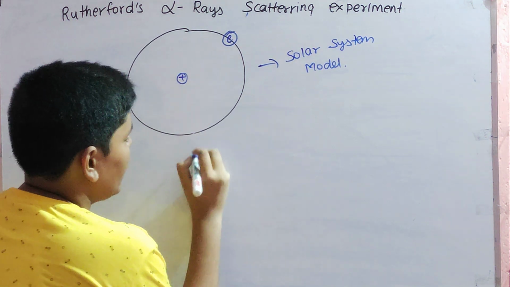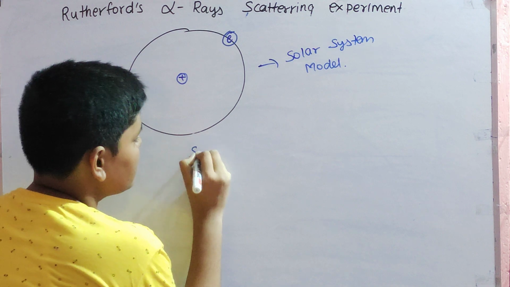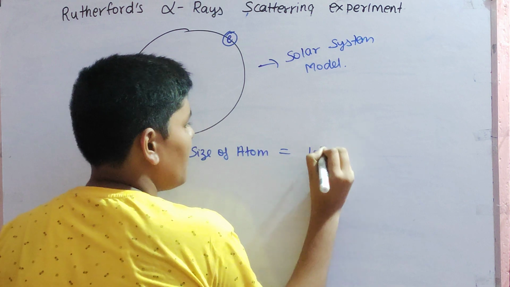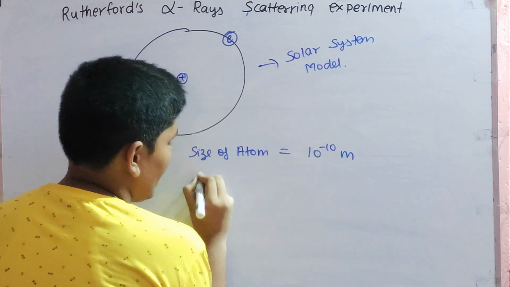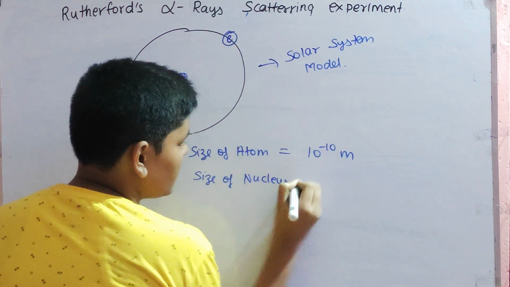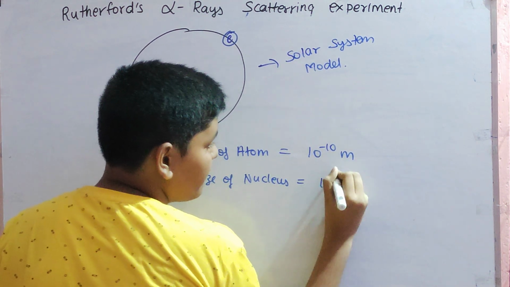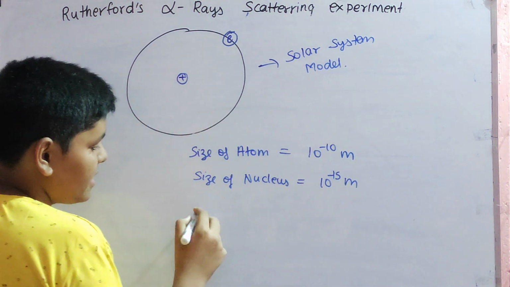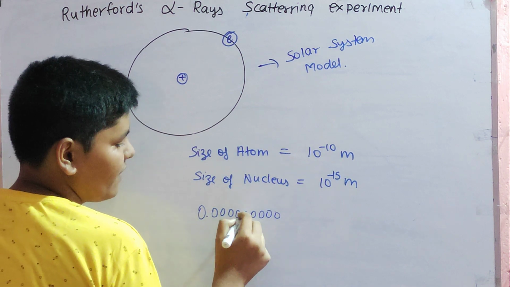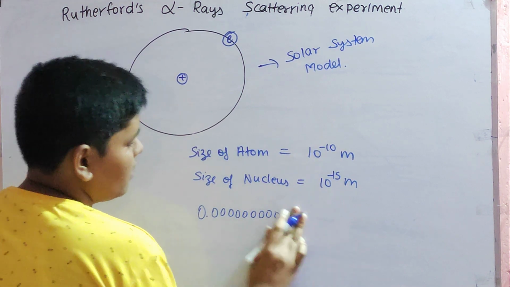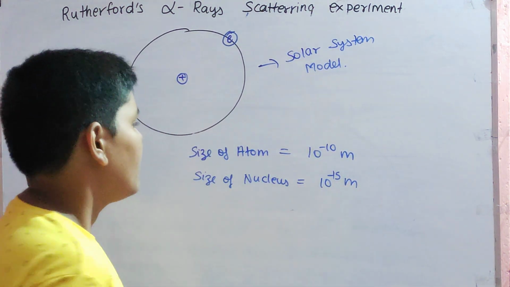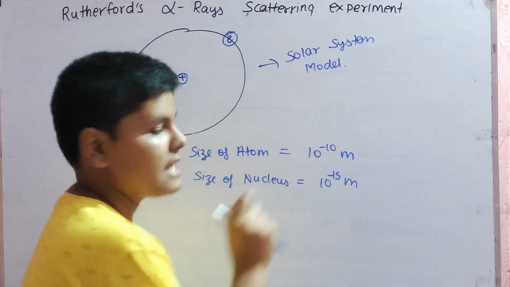According to him, the size of an atom is equal to 10 to the power of minus 10 meter, and the size of the nucleus is equal to 10 to the power minus 15 meter. 10 to the power minus 10 is 0.0000000001. This much in meters is the size of one atom. Do you see the difference between the size of the atom and the size of the nucleus?